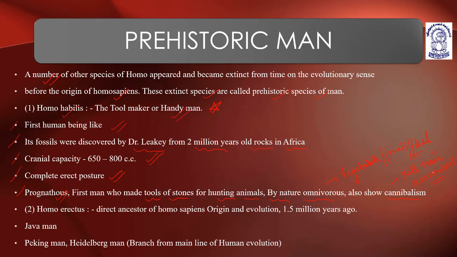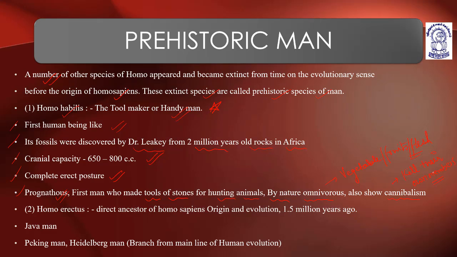So Homo habilis, the tool maker or the handyman, first human being like. The fossils were discovered by Dr. Leakey from 2 million years ago rock from Africa. Cranial capacity is 650 to 800 centimeter cube. Full erect posture. Mandible is progenetic. They were the first man to use tools made up of stones for hunting.